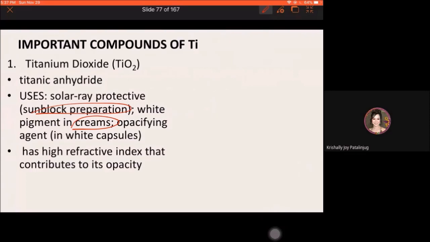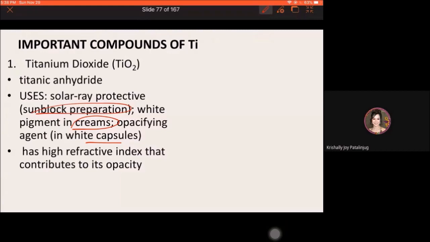Also, it causes white pigments in creams. Okay, kulay puti yung creams, kasi yung titanium dioxide, kulay white. Also, yung mga white capsules. Okay, bakit may mga white capsules, may mga parte ng capsules na kulay white? It is because of this opacifying agent, the titanium dioxide.